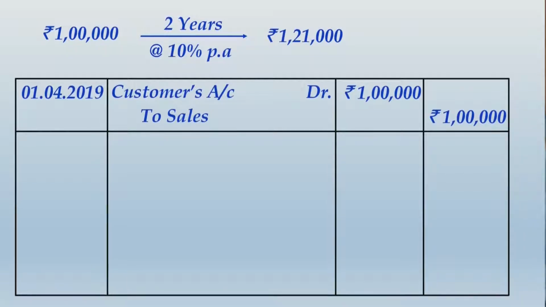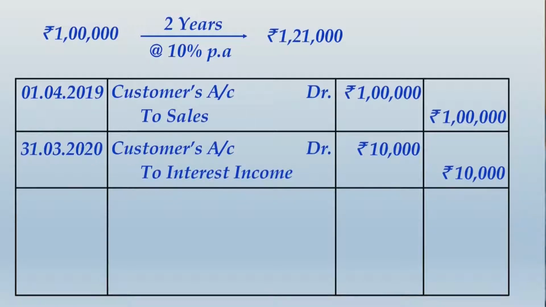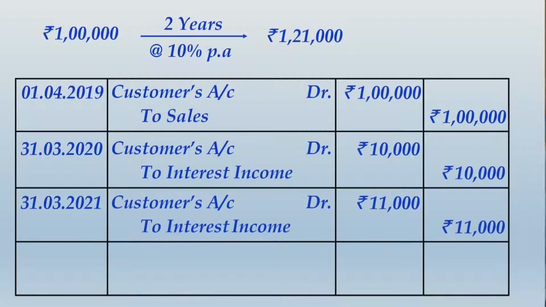At the end of each year, X Limited will recognize interest income for the delayed payment. So on 31/3/2020, it will be customers account debit to interest income, that is 10,000. Again on 31/3/2021, it will be customers account debit to interest income. Finally, the total amount that the customer will have to pay will be the aggregate of 1 lakh plus 10,000 plus 11,000, and that works out to 1,21,000. That will be the final payment made by the customer.